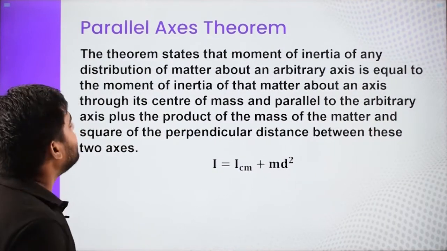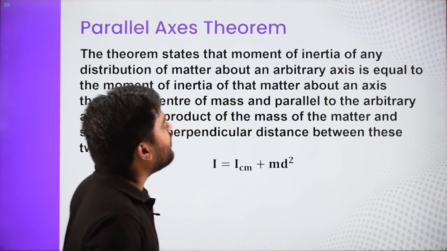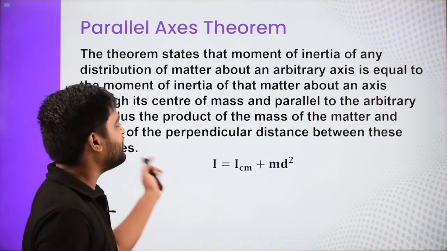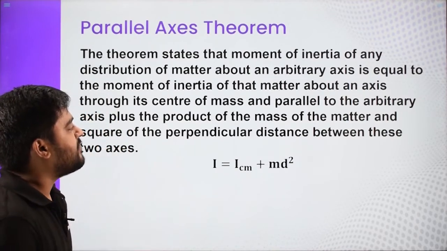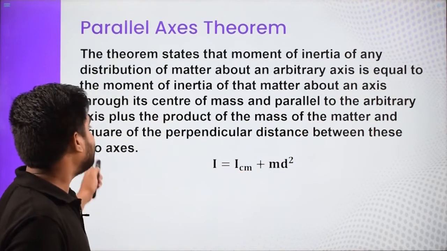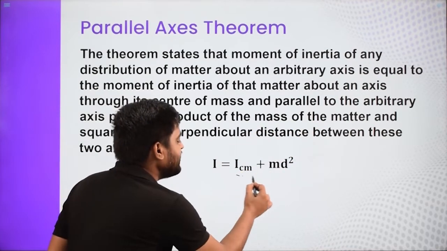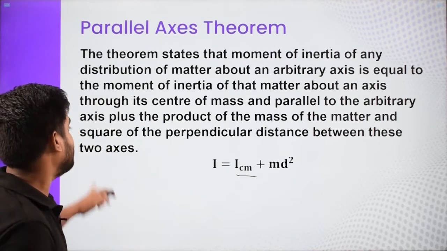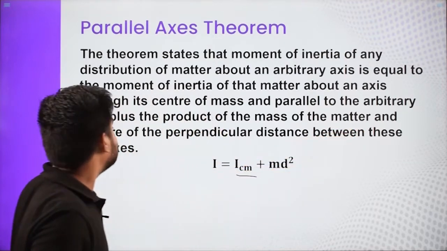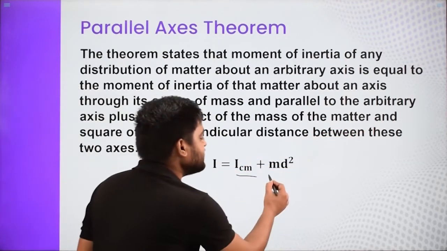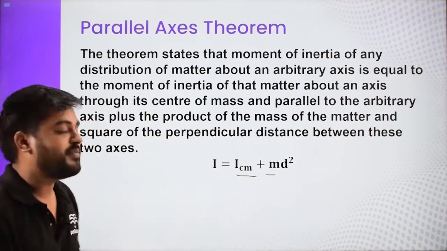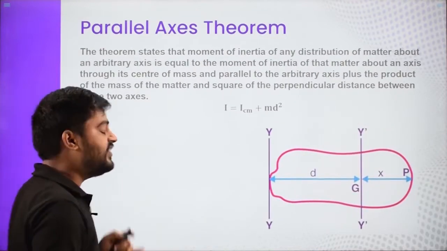The statement states that the moment of inertia of a distribution of matter about an arbitrary axis is equal to the moment of inertia of that matter about an axis through its center of mass and parallel to the arbitrary axis, plus the product of the mass of the matter and the square of the perpendicular distance. So when you add them, you get the moment of inertia about any axis. Let us understand it with the help of a figure.